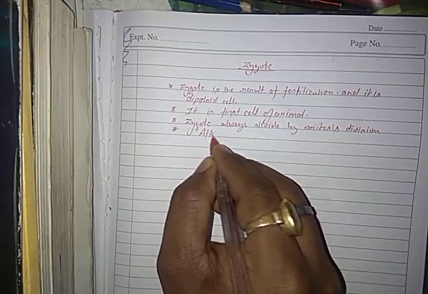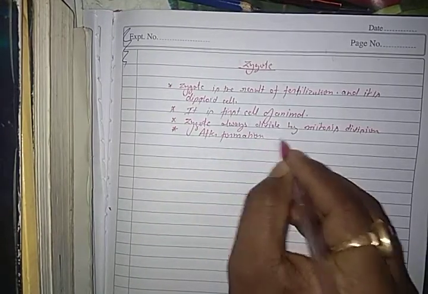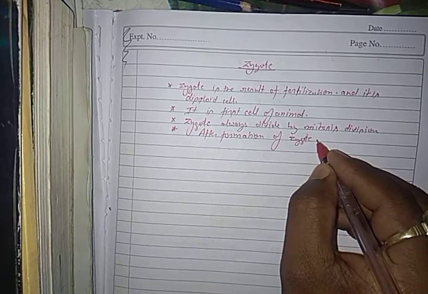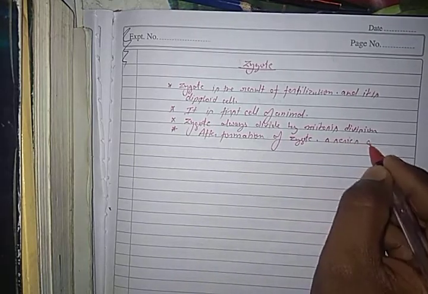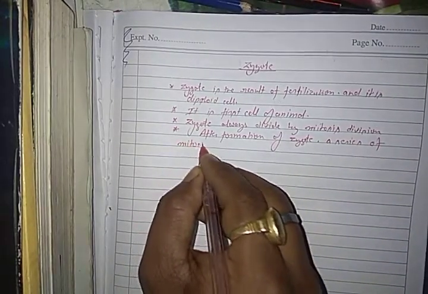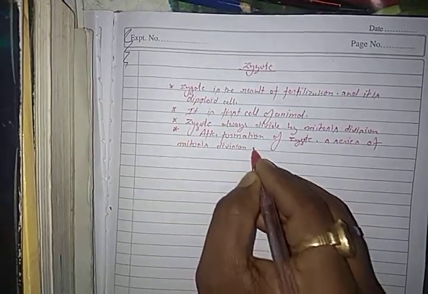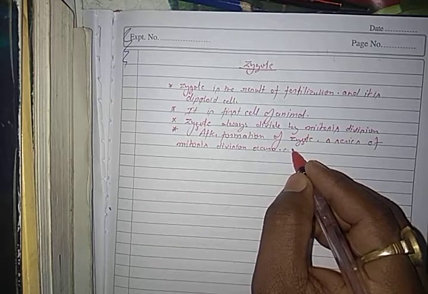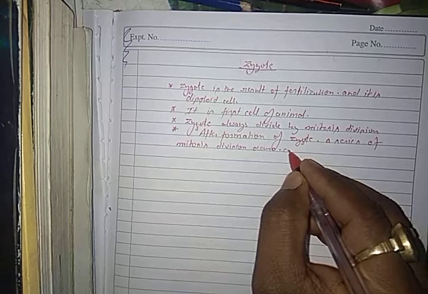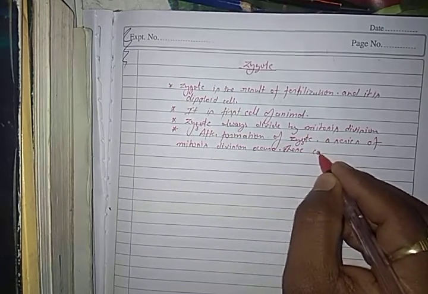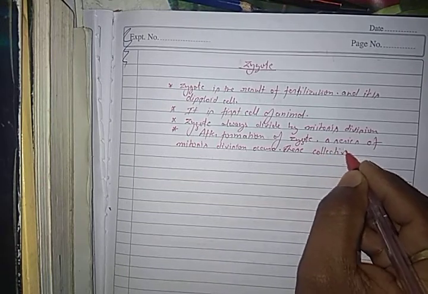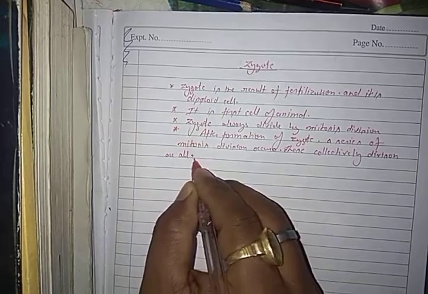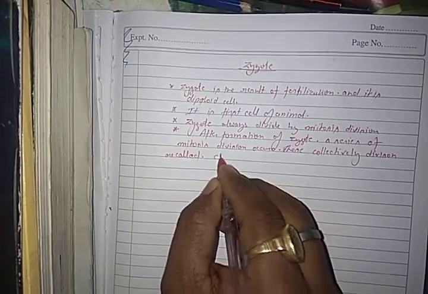After formation of the zygote, a series of mitosis divisions occur. These divisions are collectively called cleavage.